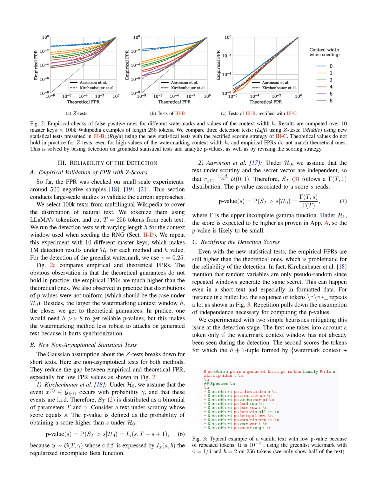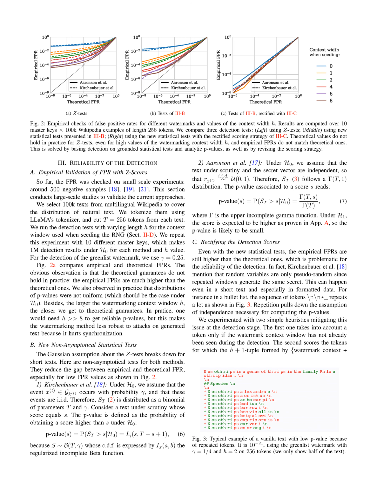We've tested this method on a small scale, with around 500 samples. Now, we're going to conduct a larger study to validate our approach. We'll use 100,000 texts from multilingual Wikipedia to represent a wide range of natural text. We'll cut 256 tokens from each text and run the detection tests with varying lengths for the context window used when seeding the random number generator.